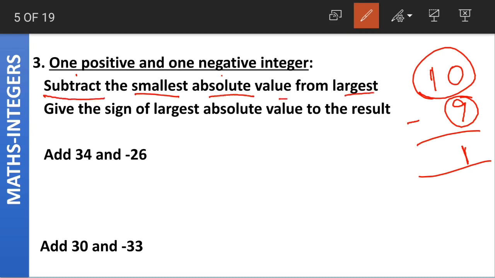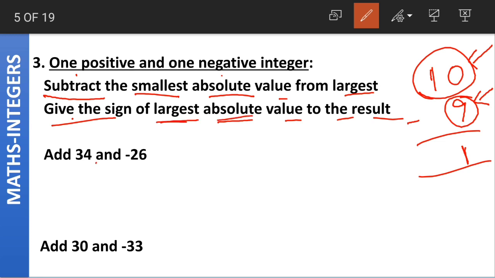we subtract the smallest absolute value from the largest. What are we doing? We are subtracting the smallest absolute value from the largest. And what sign should we give? Give the sign of the largest absolute value to the result.